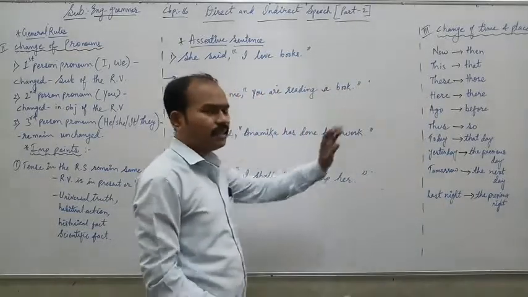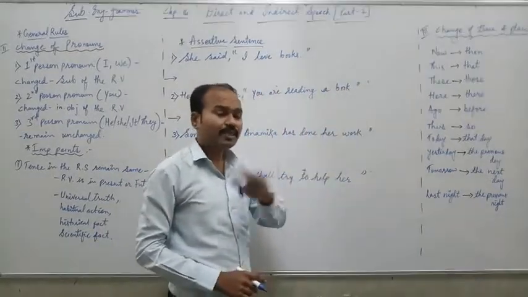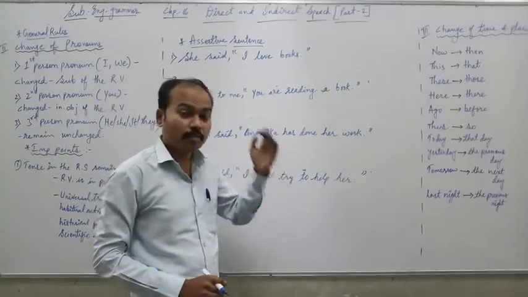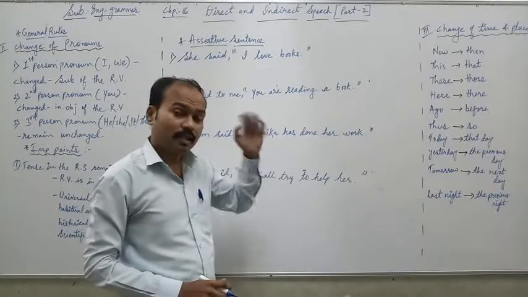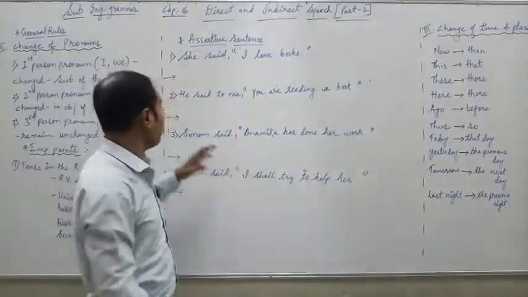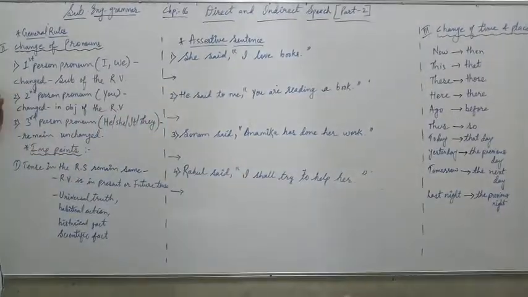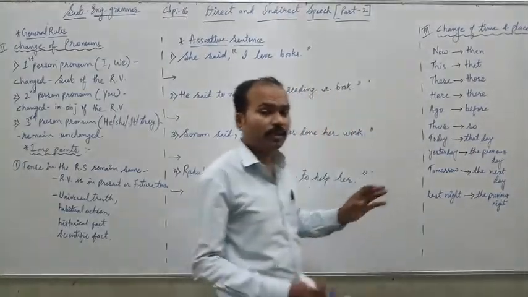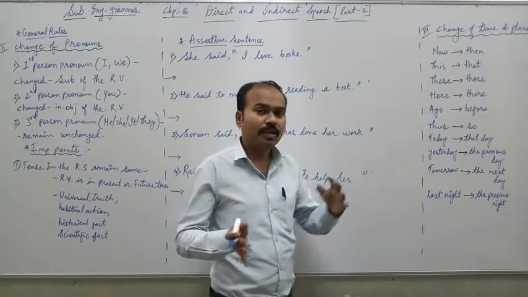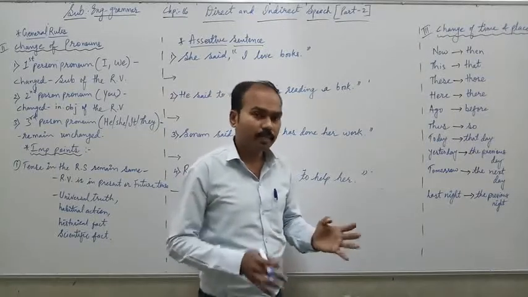As we have seen in general rules in the last lecture how to change the tense from simple present to simple past, present continuous to past continuous, that you have to learn, as well as how to change the pronoun, and these also you have to learn. Then only you can convert sentences from direct to indirect speech very simply.